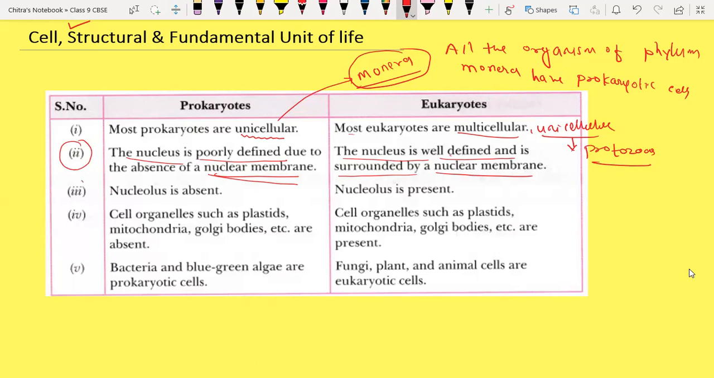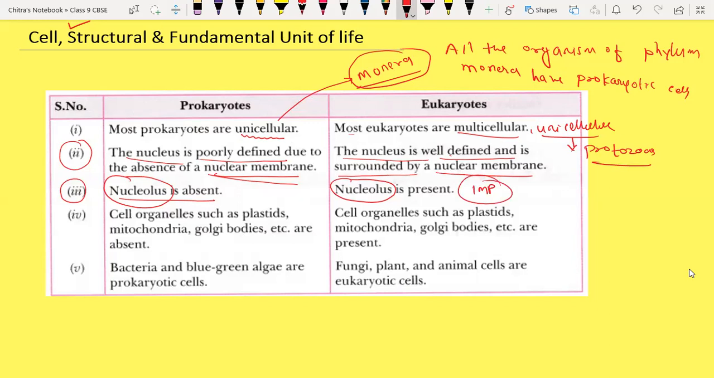Okay, the third one. Nucleolus is absent in prokaryotic cell. Very important. Which cell organelle is absent in prokaryotic cell? So it is nucleolus. Just remember that part. But in eukaryotic cell, we have the nucleolus present. Just remember that very important point.